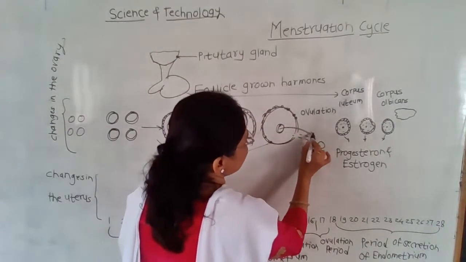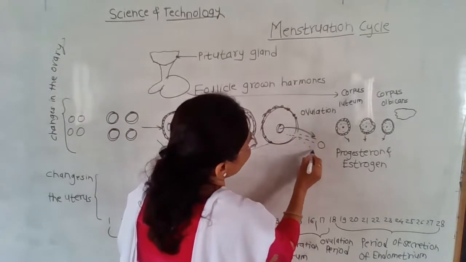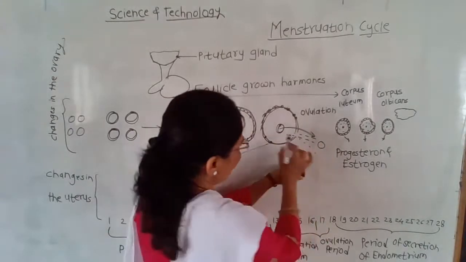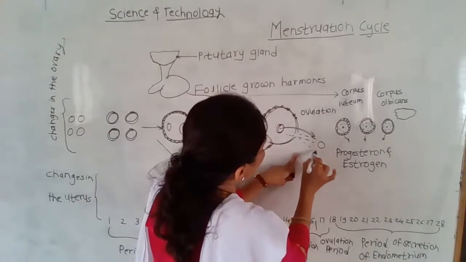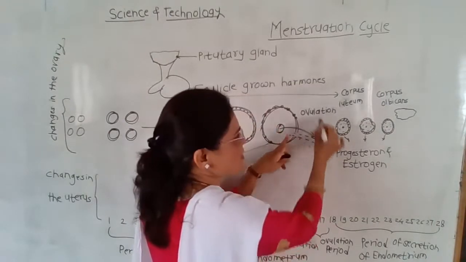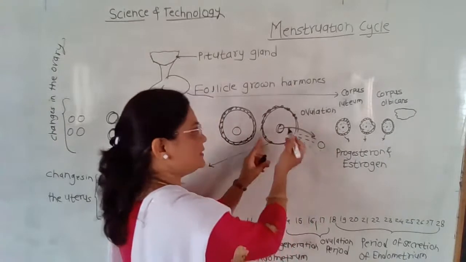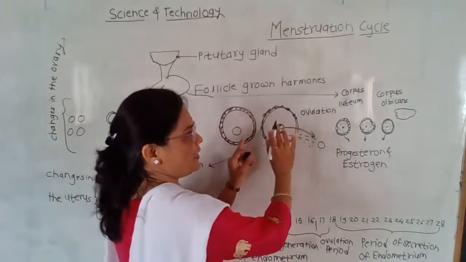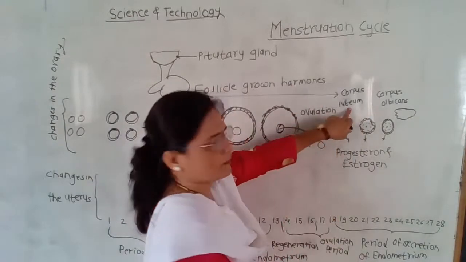Only one ova is developed and released through the cycle whenever the wall bursts, and this process is called ovulation, and the remaining part develops into the corpus luteum.